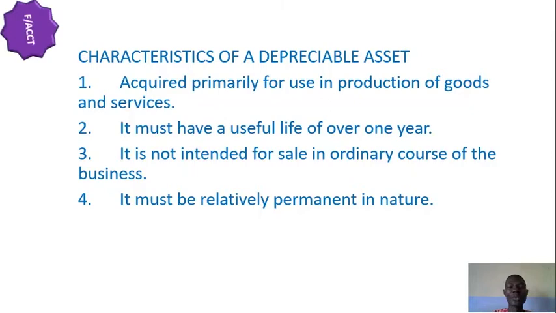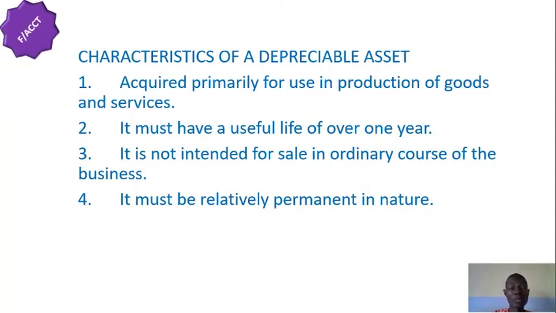2. It must have a useful life of over 1 year. That's another vital characteristic. The asset must have a useful life of over 1 year, because if you buy an asset today and the intention is just to use it for that day, we cannot ascertain the value of depreciation for that asset.